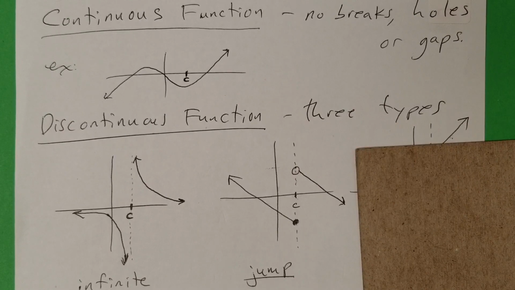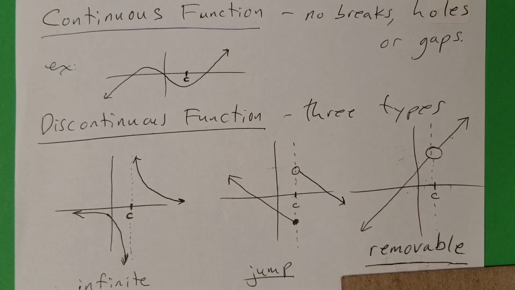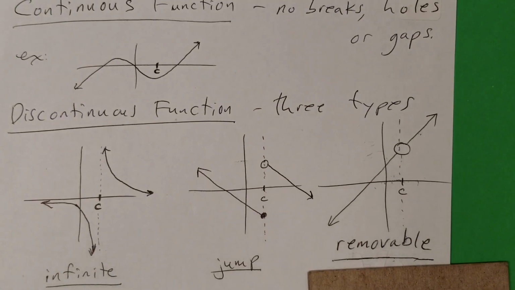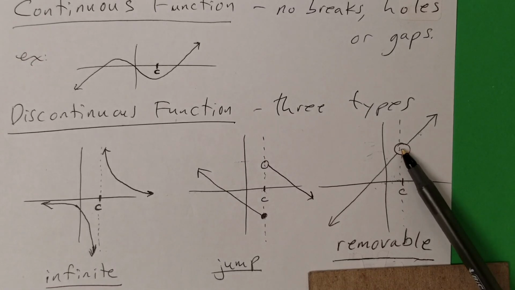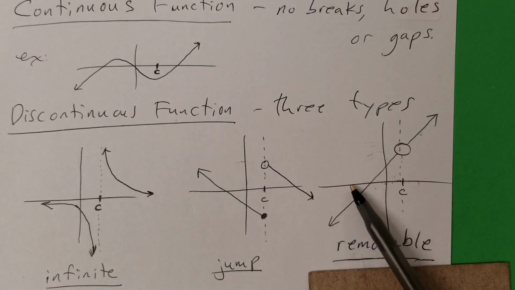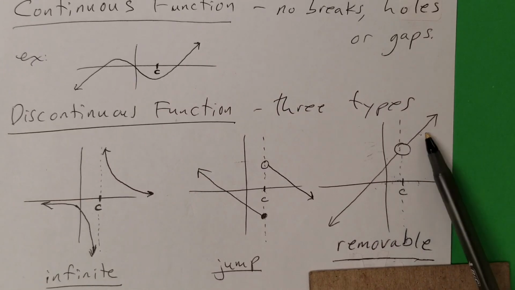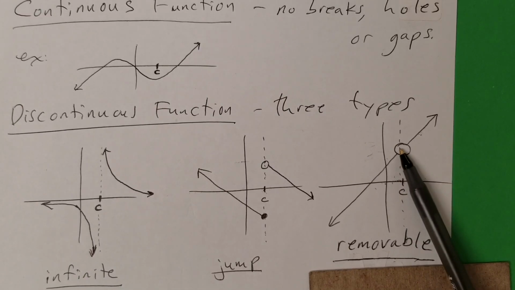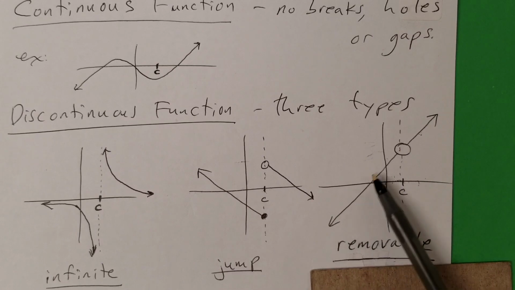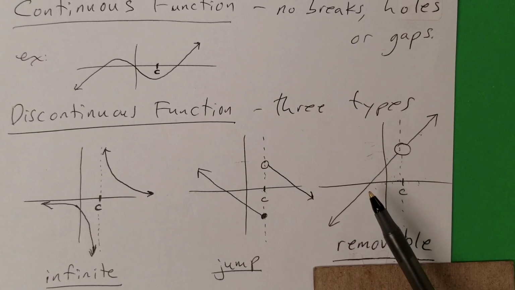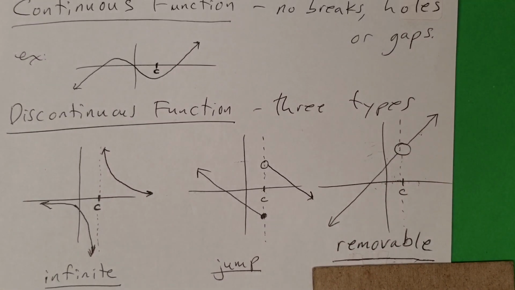Okay, and the third type is called removable, or another way of saying there's a hole there. So if you look, this looks continuous except this one point. So it looks like, oh yeah, for every x, there's a y. For every x, there's a y. For every x, not this x here. Let's say that's 2. Oh, look, when you get to x equals 2, there's nothing there. So this is discontinuous. It's almost continuous, except for one point. Right? So those are the three types that we're going to see.